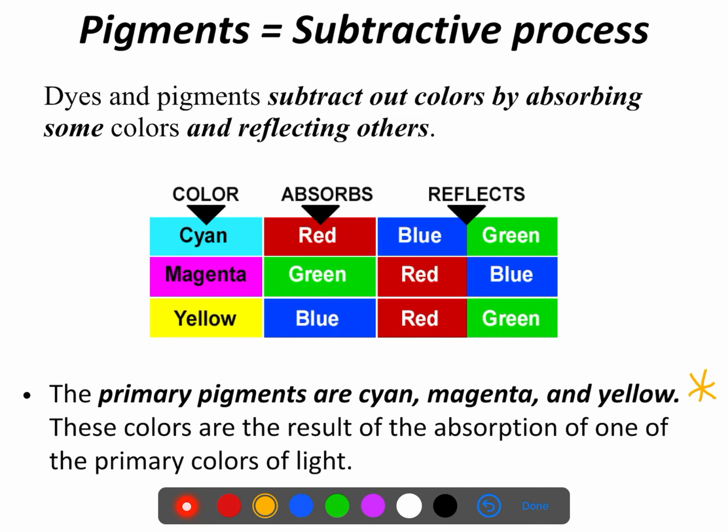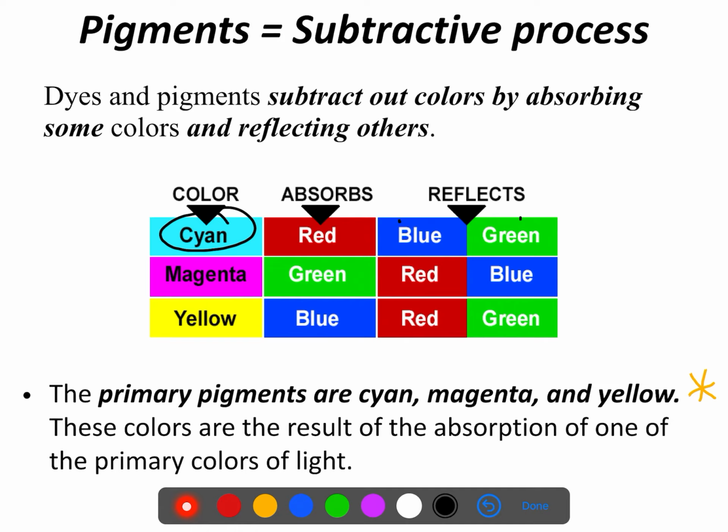If my color printer uses cyan ink, that means blue and green were put down onto the paper, and then they were reflected to our eyes because we were able to see them.